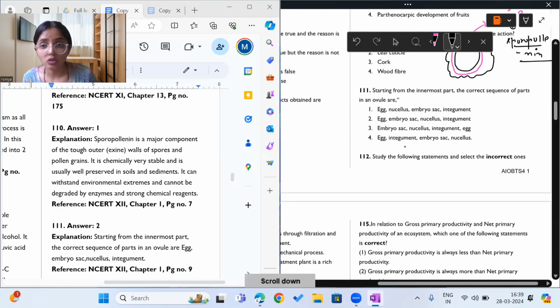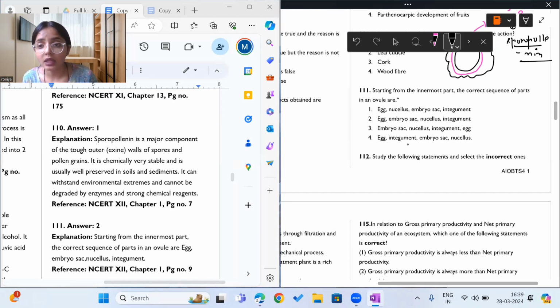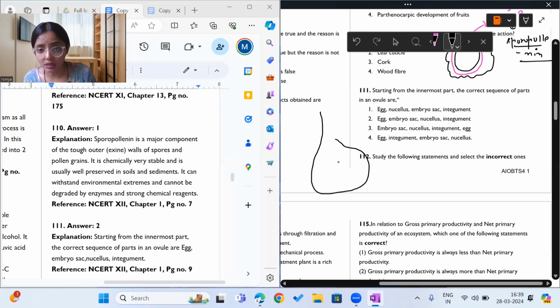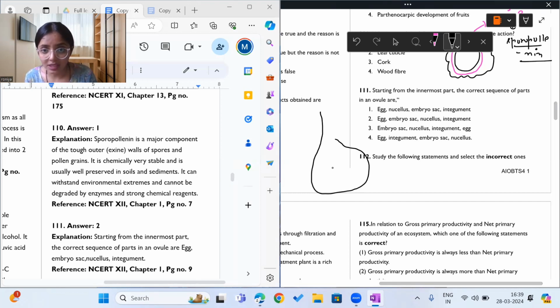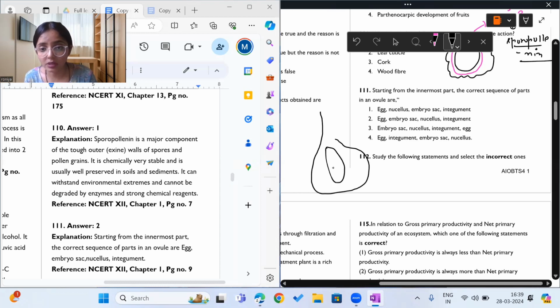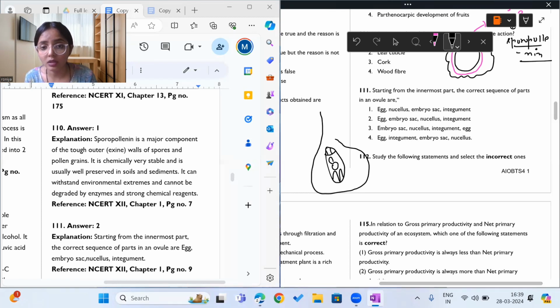Now, moving on to question 111, what does it say? Starting from the innermost part, the correct sequence of parts in an ovule are. So, inside an ovule, we have to tell what the different parts present are. Starting from inside, the innermost structure is the egg. Then we have the embryo sac. Let's suppose this is the embryo sac. Here we will have the egg, these are synergids, central cell, antipodals.